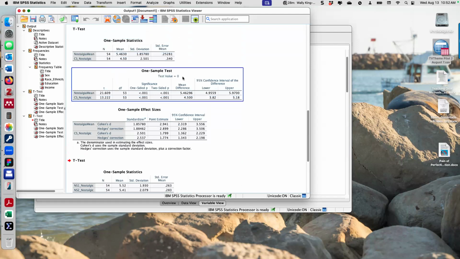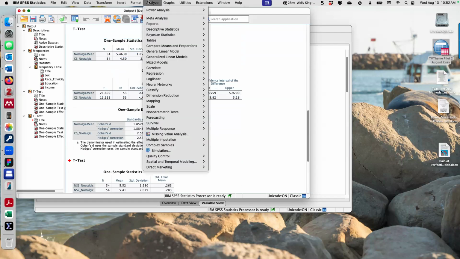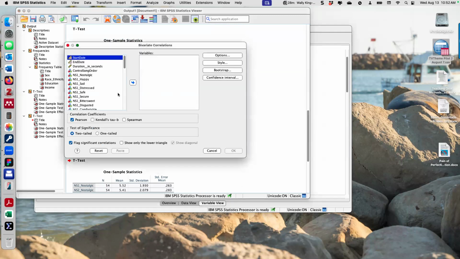All right. Let's look at the correlations. Whenever in doubt, check the correlation matrix. Bivariate is the one you want. You don't want a partial correlation. The rest of that stuff, let's be honest, we don't even know what that is. Okay, so go to bivariate, and then we're going to do nostalgic song 1, ratings of nostalgia, nostalgic song 2, ratings of nostalgia, and then the control song. The control could be correlated. Hit one-tailed here.